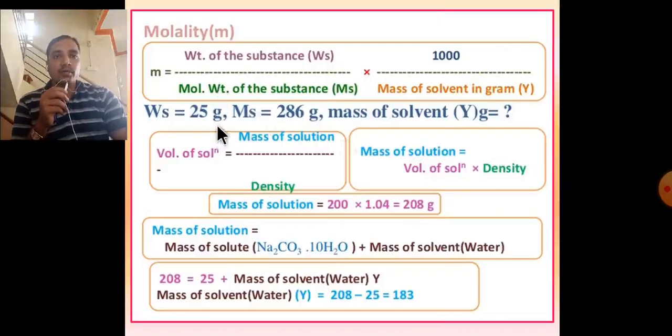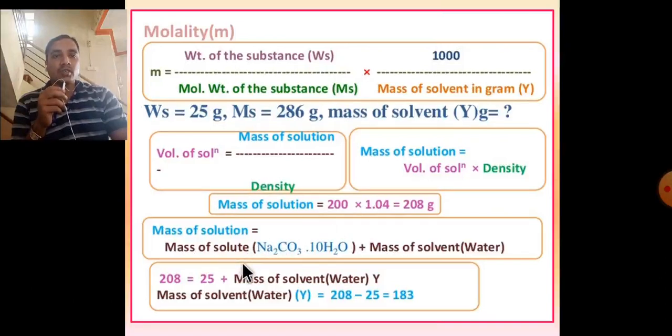These are the formulas of the solution: molality is weight of substance divided by molecular weight of substance into 1000 divided by mass of the solvent in gram. Molecular weight is 286. Now calculate the mass of the solvent. Calculate mass of solution from volume and density: mass of solution is equal to volume of solution into density. Mass of solution is equal to 200 into 1.04, is equal to 208 gram.